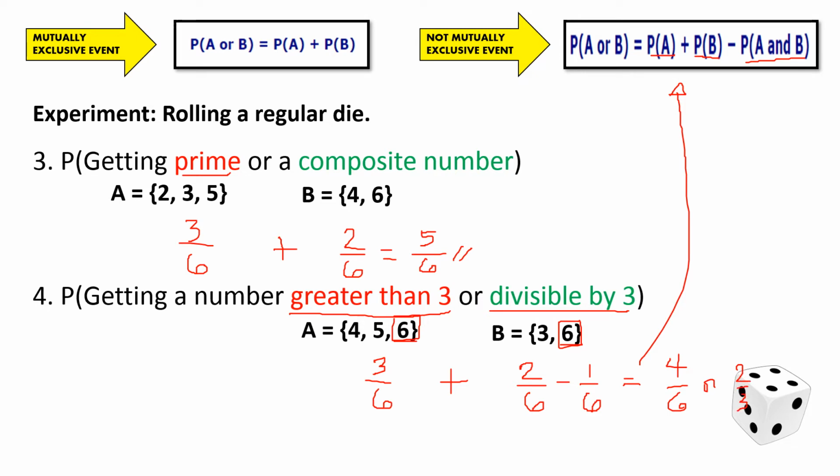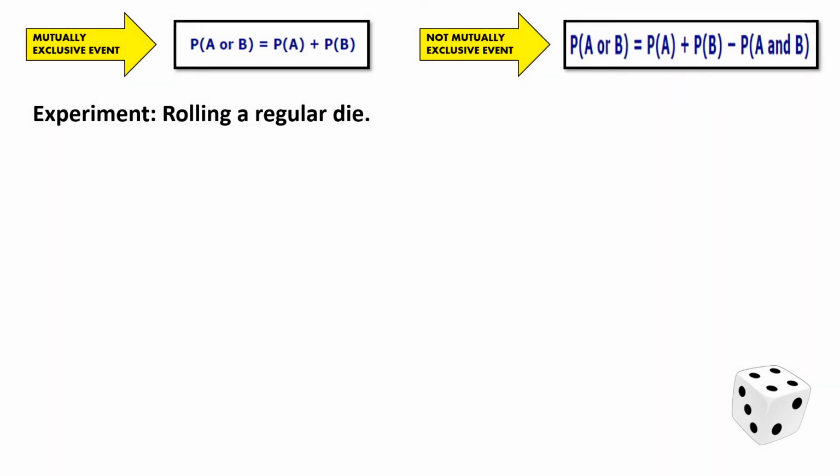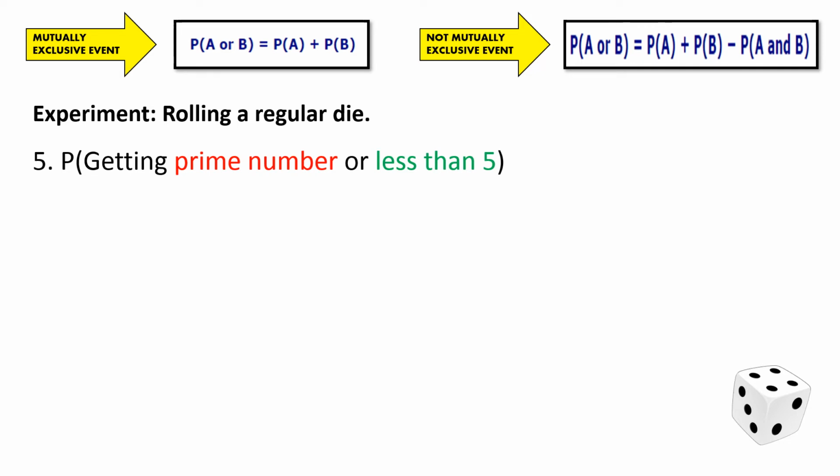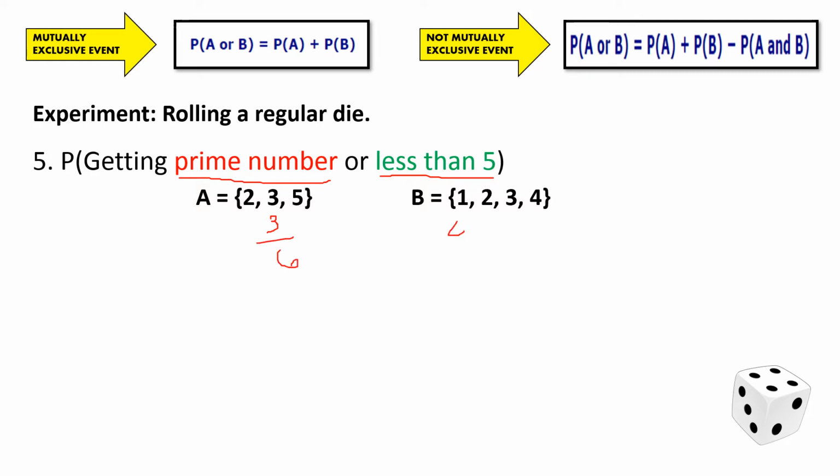More examples, let us have the fifth example. Number 5. Probability of getting a prime number or less than 5. The first event is getting a prime number. Again, prime numbers are numbers that can be factored in a single pair. Two distinct numbers only. Single pair of factors. So, therefore, we do have the numbers 2, 3, and 5 again. While for the second event, less than 5, the numbers that are less than 5 are the numbers 1, 2, 3, and 4. So, the first event has a probability of 3 over 6, while the second event has a probability of 4 over 6.